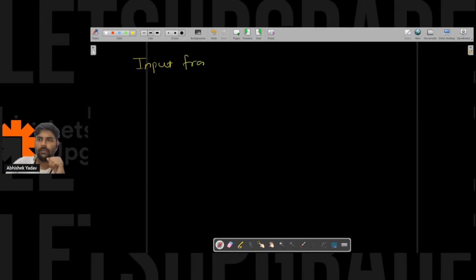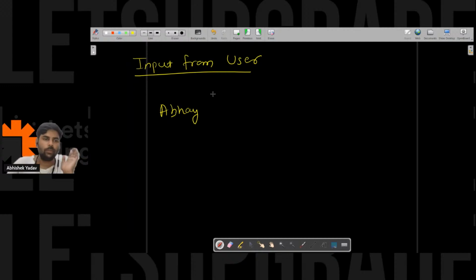Input, right? From the user. So Abhay is here, and Abhay is saying, hey, I have to take the input now, and I want the input from the user. I don't want to again and again pass a fixed value to a variable, right?